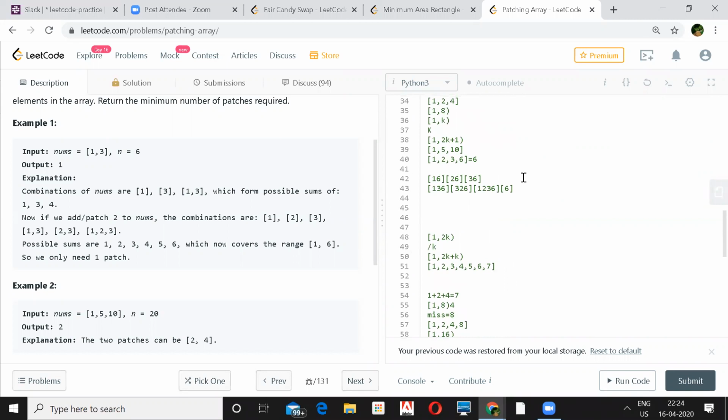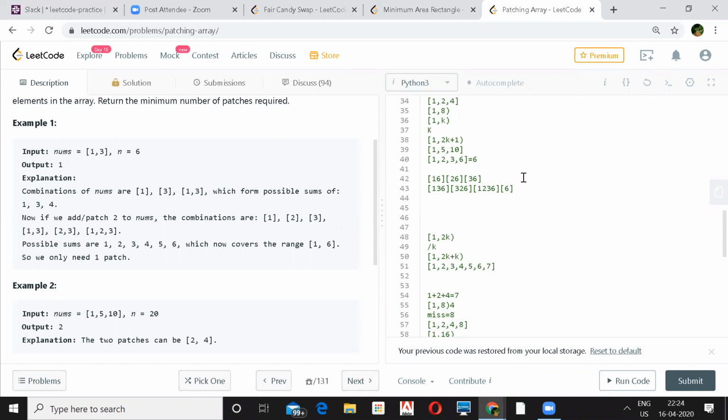I know that now I can create up to 1, and then I want to go further. So I'll look at the input array, at what I want to create next. Since I don't want to break the sequence, I will make sure that I can create 2 as well. It's the same thing which Shashank has done. It's just that I'm explaining it in a different way.